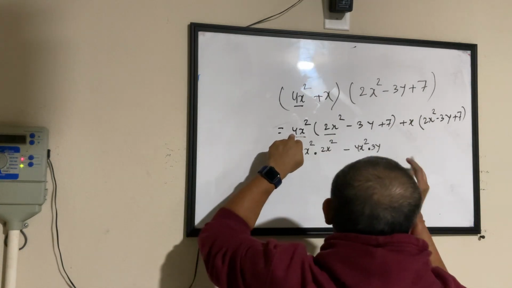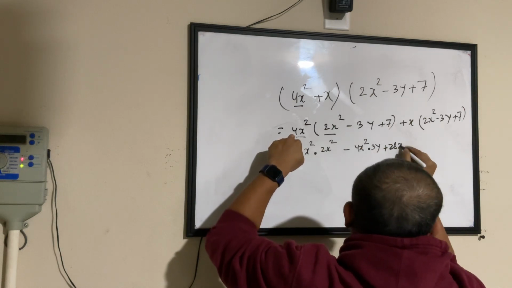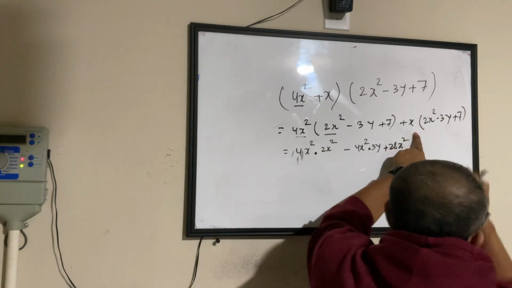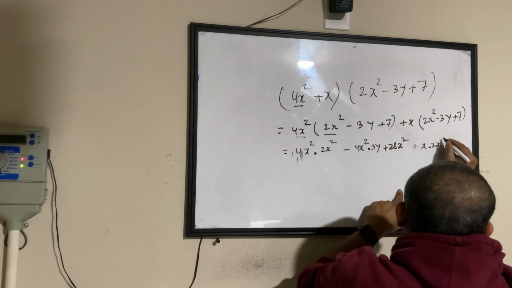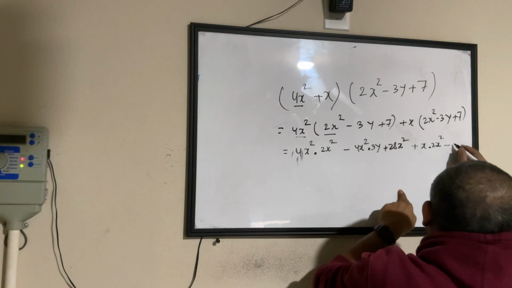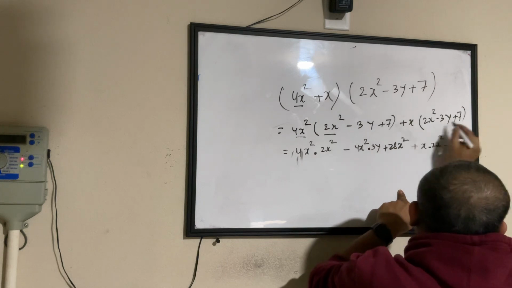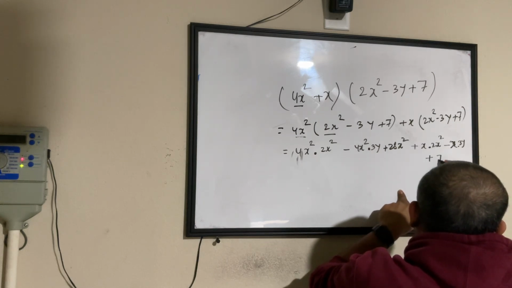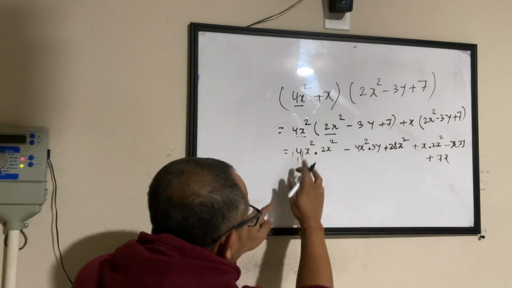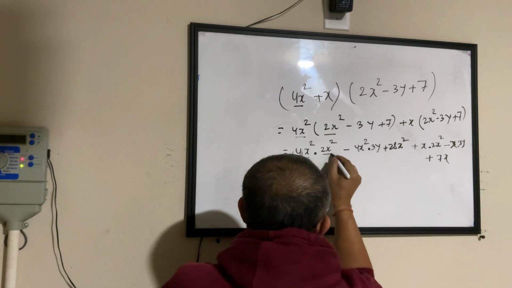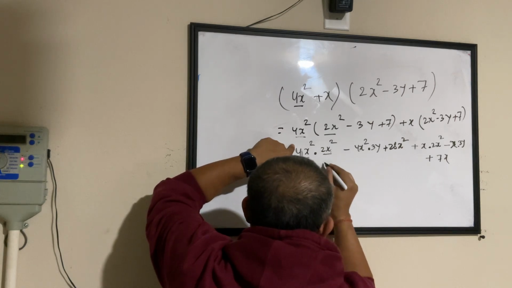Then 4x square into 7. So that becomes 4 times 7, 28x square. Then break open this bracket. So this becomes x into 2x square, minus x into 3y, plus into plus is plus, x into 7 is 7x. Now let's look at what are the common things we have. Let's first simplify it, okay? So this is 4x square into 2x square. So 4 into 2 is 8. x square into x square becomes x to the power 2 plus 2, that is 4.